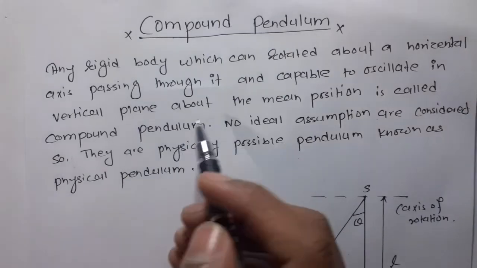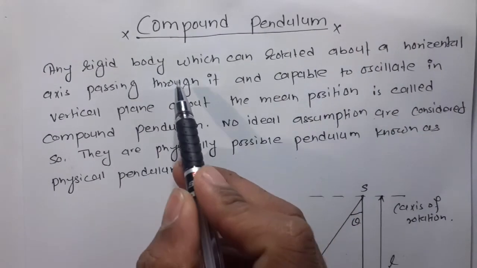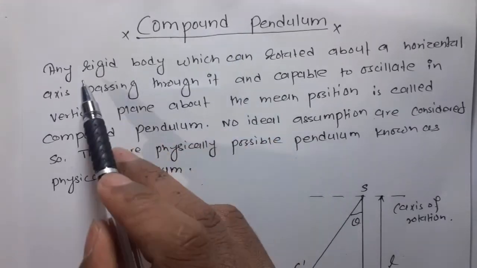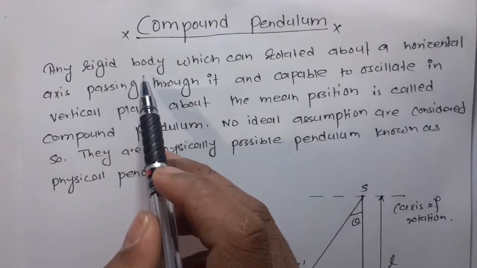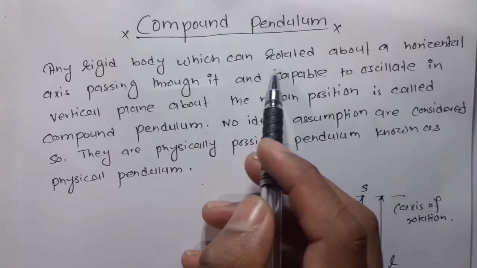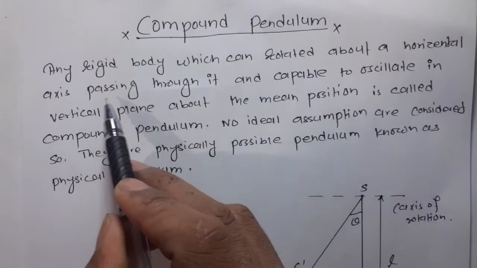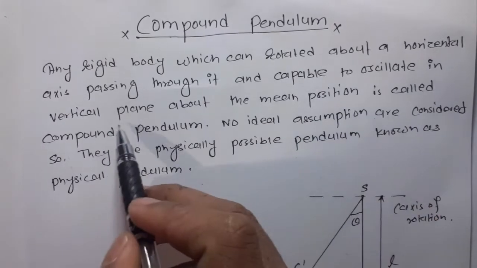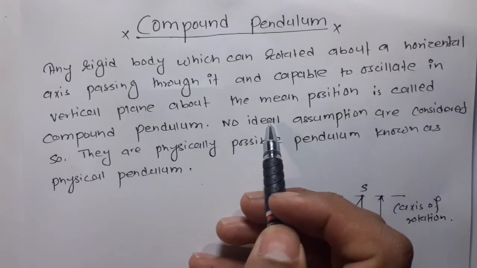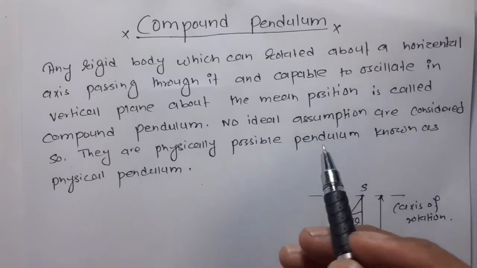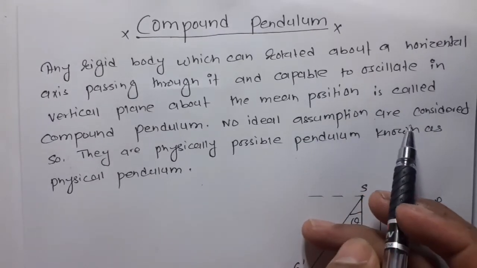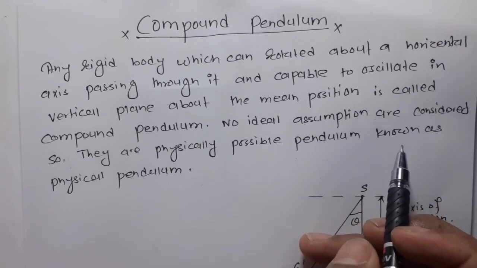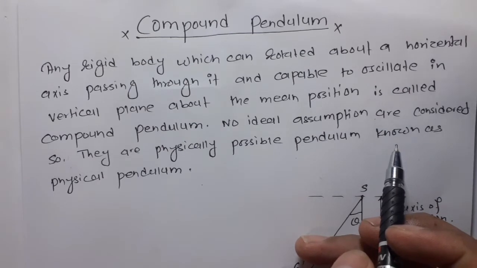Compound pendulum. Definition of compound pendulum: any rigid body of whatever shape which can rotate about a horizontal axis passing through it and capable of oscillating in a vertical plane about the mean position is called a compound pendulum. No ideal assumptions are considered, so it is a physically possible pendulum, known as a physical pendulum.